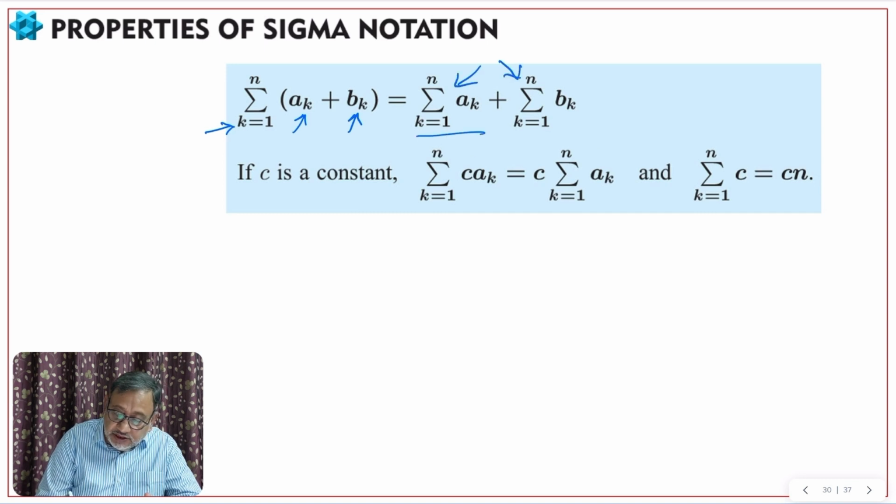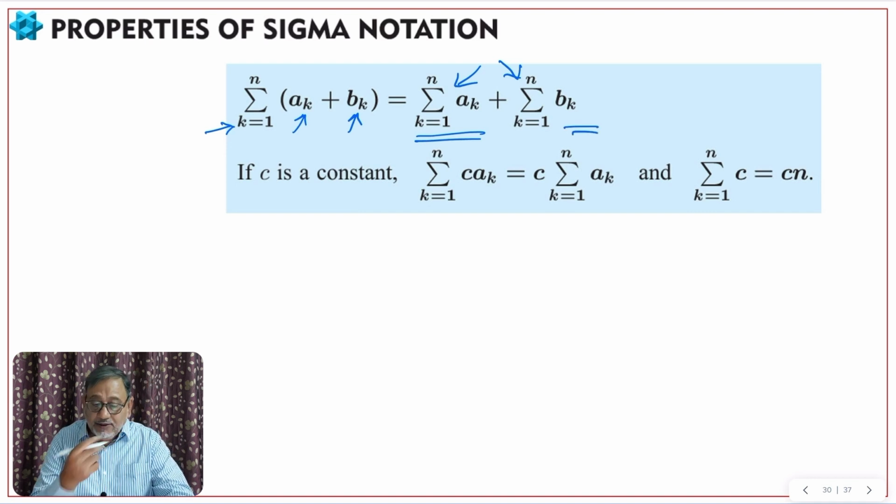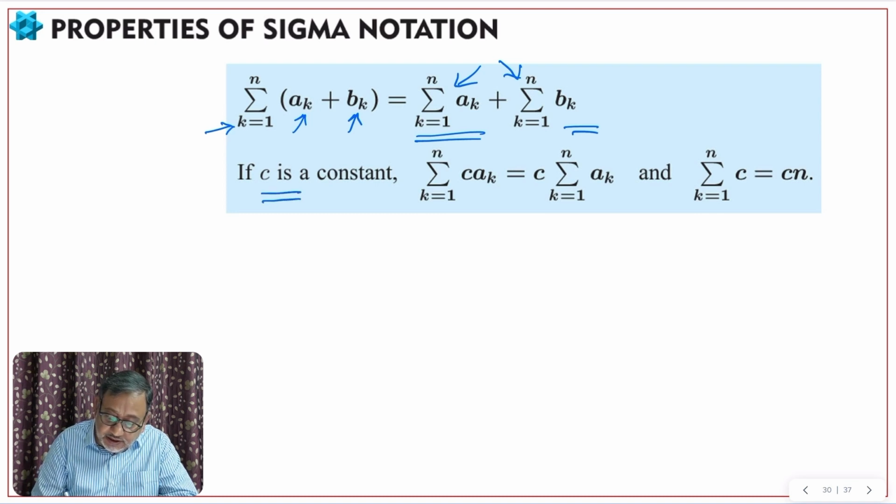So the first sigma notation will have ak, the second sigma notation will have bk. Like that you can write it. And if you have a constant term c in the sigma notation, and it is with the variable, then it will come out and you can write only the variable in the sigma notation. That will be a multiple of the sum.